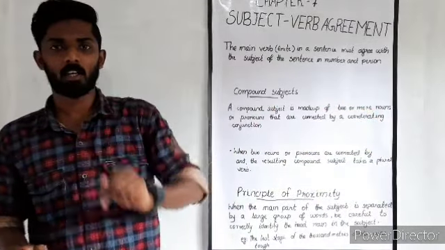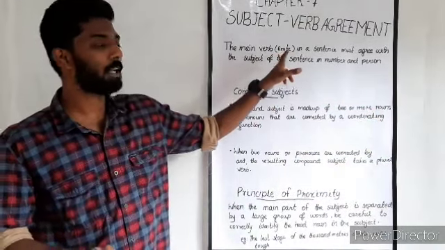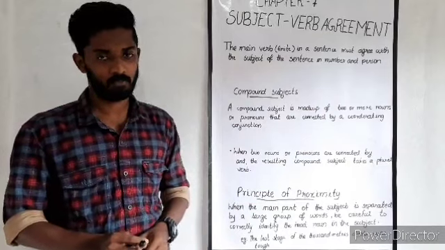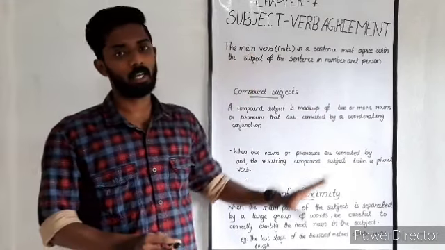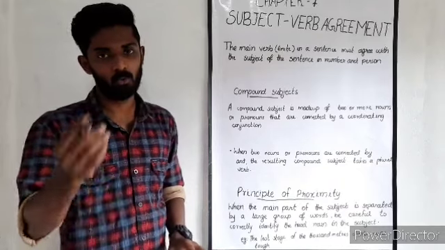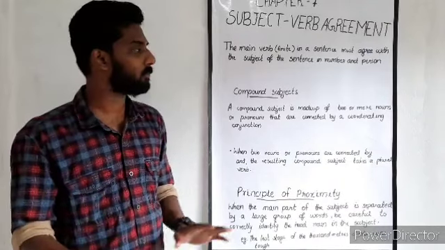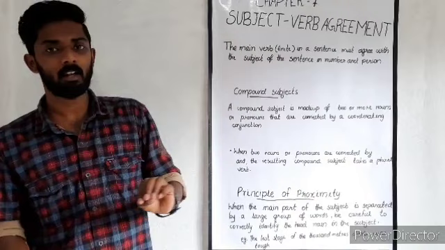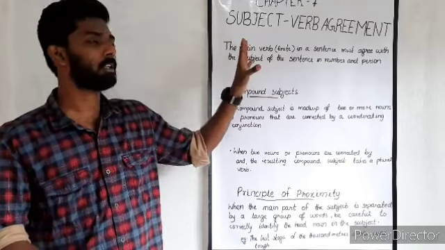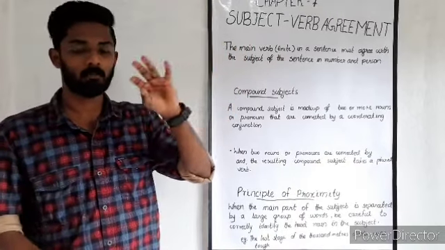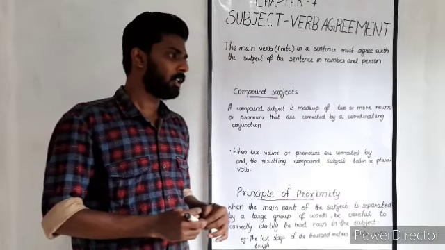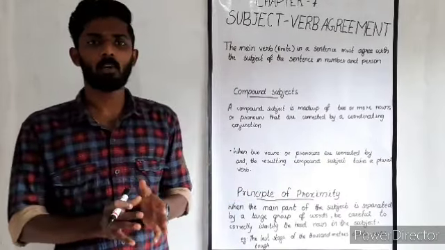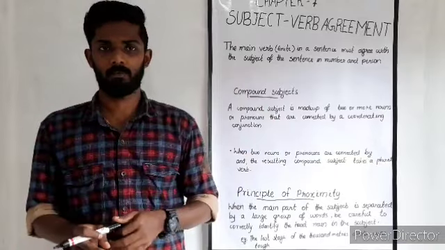So in the last class, we were speaking about finite and non-finite verbs. Here, we speak only about finite verbs. You may know that non-finite verbs do not show any relation with the subject in a sentence. So that is all about it. Now we will speak more about subject verb agreement.